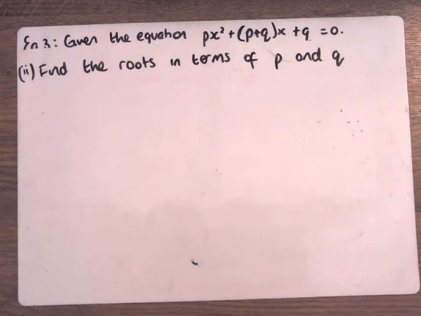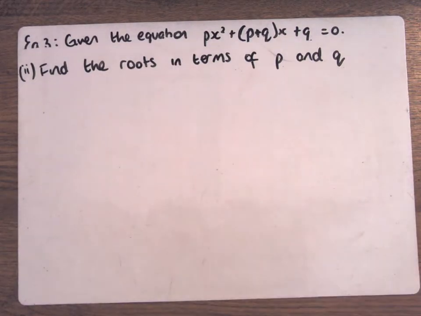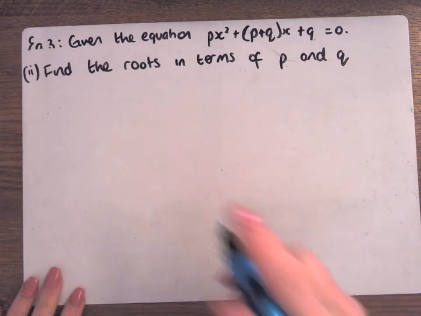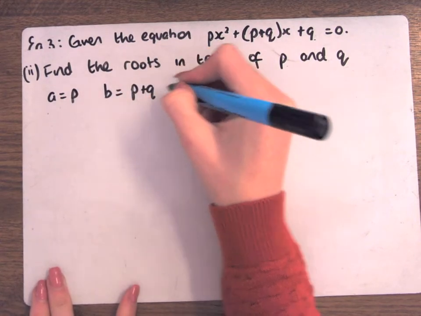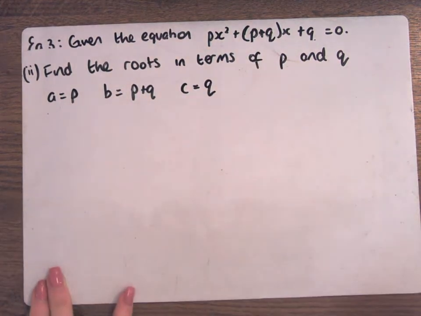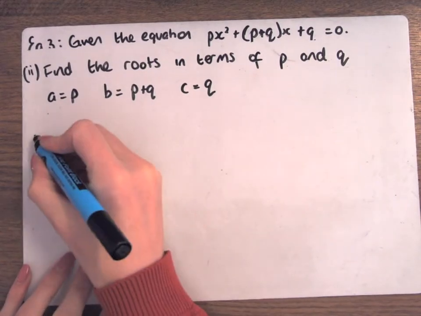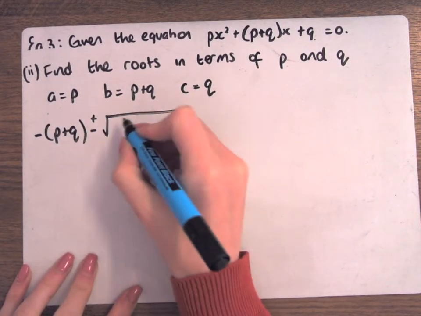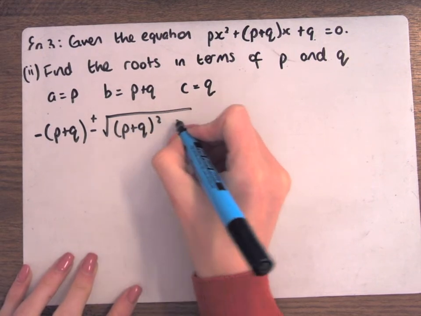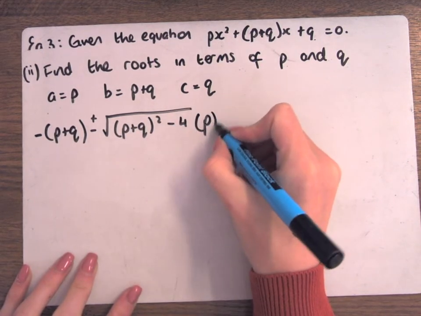Okay, find the roots in terms of P and Q. How do you find the roots of something? You can do the minus B formula, exactly. Okay, so minus B plus or minus the square root of B squared minus 4AC.